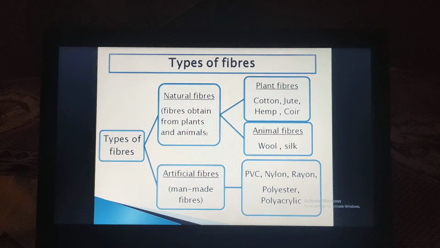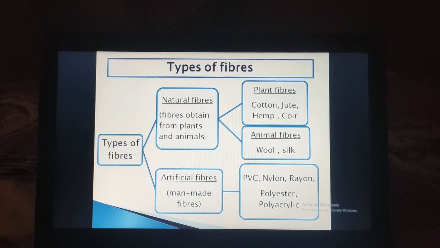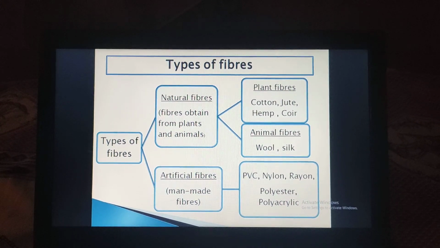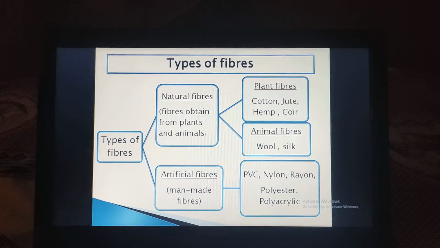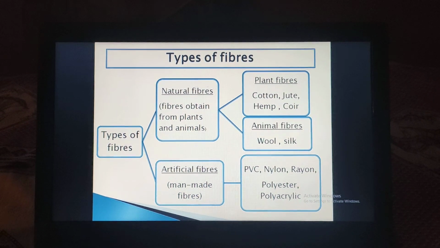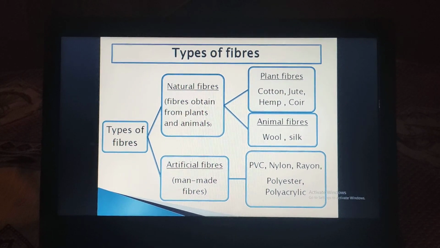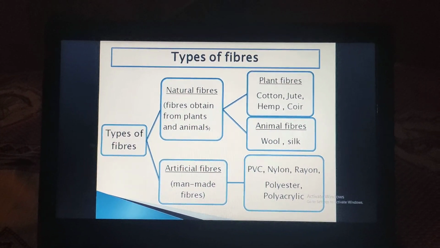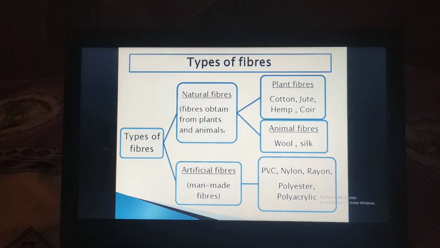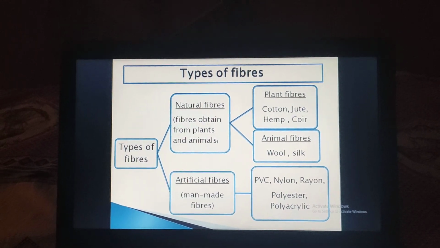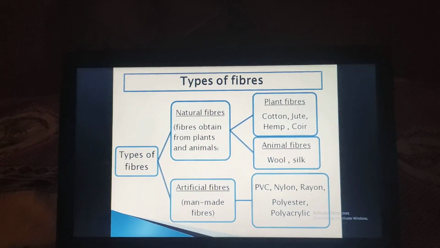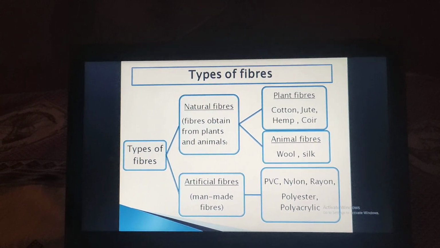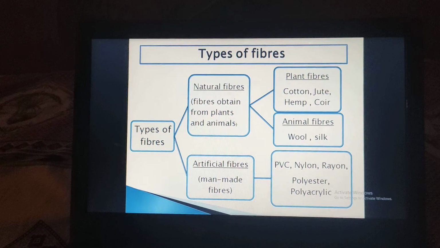Okay, now next are the artificial fiber examples, that is PVC. It is a full form, that's why I have written the short form, capital P, capital V, capital C. PVC means polyvinyl chloride. Okay, it is used for flooring purpose. As you know that sometimes the tiles might not look good, so at that time on the tiles we cover one plastic-like structure, that is nothing but the polyvinyl chloride used for flooring purpose.